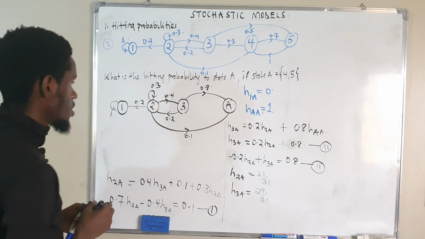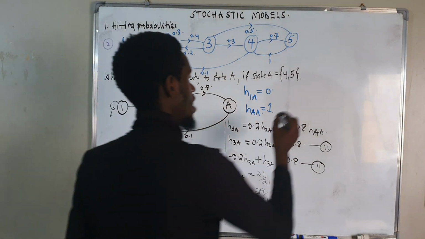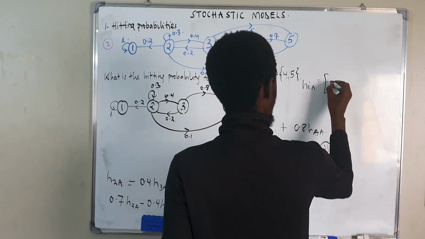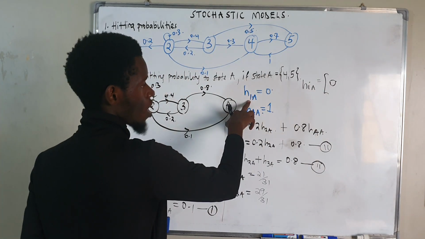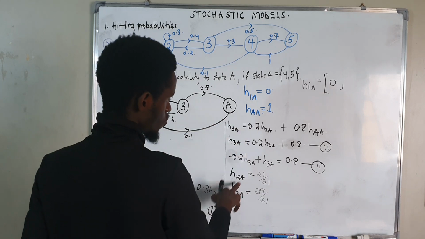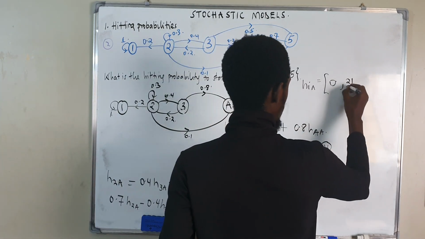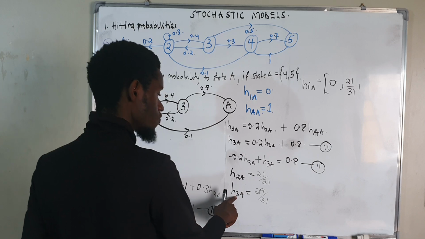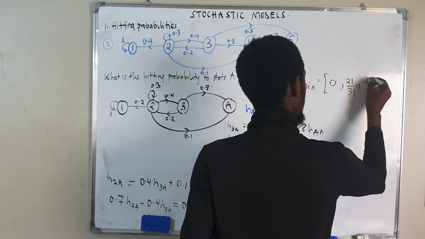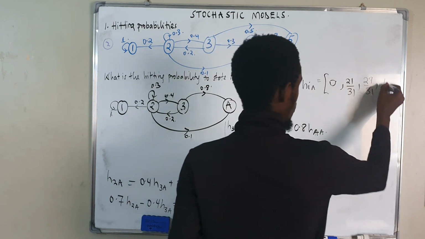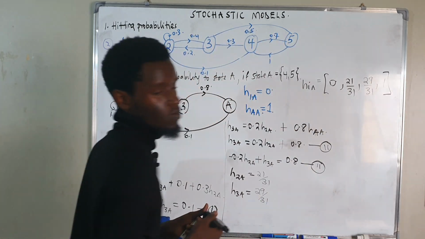And therefore my hitting probabilities: me hitting A from 1 is going to be 0, me hitting A from 2 is going to be 21 over 31, me hitting A from 3 is going to be 29 over 31, and me hitting A from A is going to be 1. This is going to be my hitting probabilities.